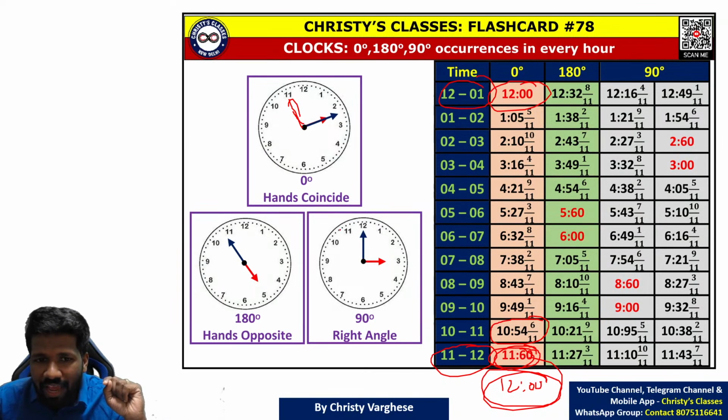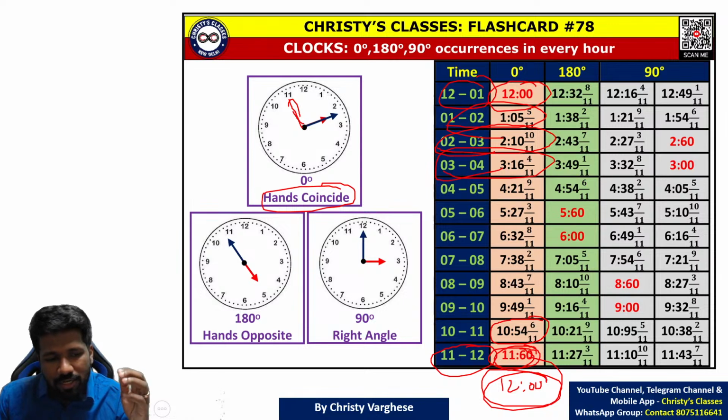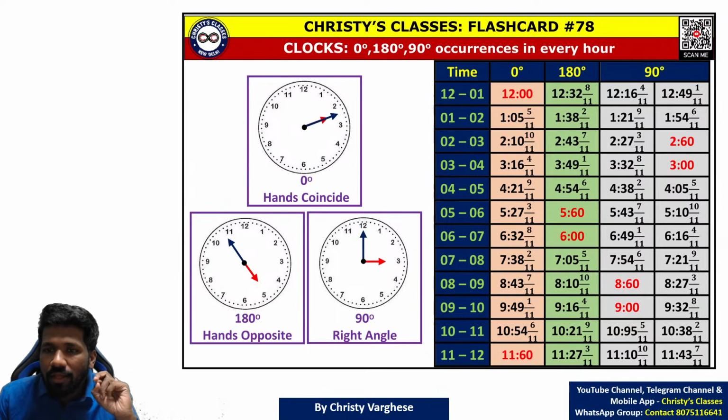0 degree, or hands coinciding, will happen only one time between 11 and 12, 12 and 1. In all other hours, in every hour one time it will happen. But between 11 and 12, 12 and 1, in those 2 hours together only one time it will happen. That means if we consider a 12-hour cycle, 0 degree will occur only 11 times. In a 12-hour cycle, only 11 times hands will coincide. In 12 hours, 11 times.